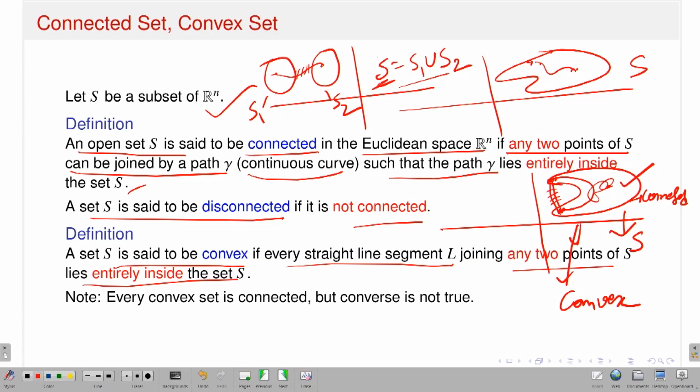Now an example of a convex set. Come back to R2 and take an open ball with center 0 and radius 1. This is a convex set, because if I take any 2 points, the line segment is always in that set. So all convex sets, if I take any 2 points, I can join them by a line. In fact, that is a path and it is fully contained. Therefore this is a convex set and it implies it is a connected set, but the converse is not true. Here is the example.